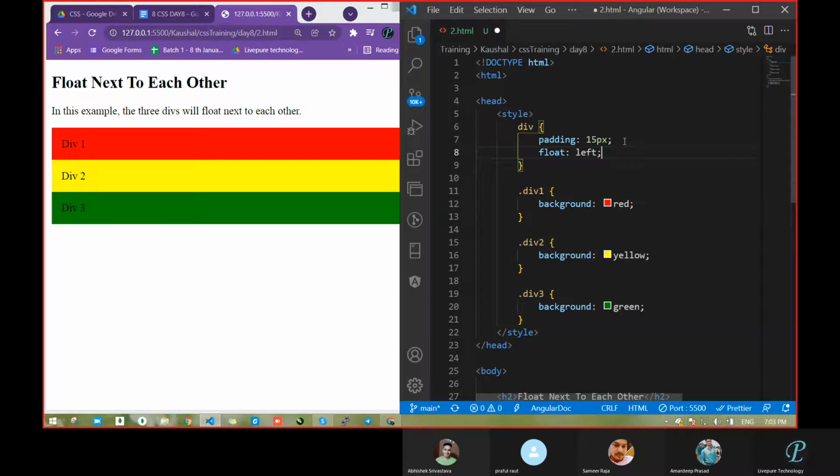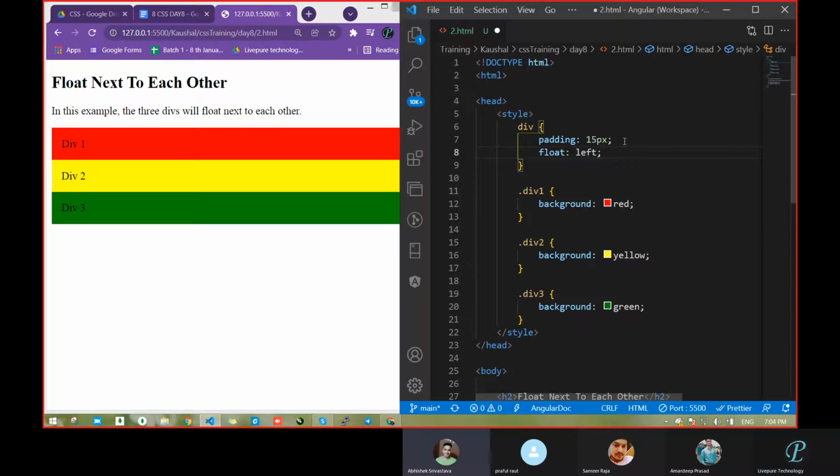Hello. Amardeep, Abhishek. Sir, left is not working by default. Okay, left you get by default, but here we are forcing it to place on the left, correct or not?